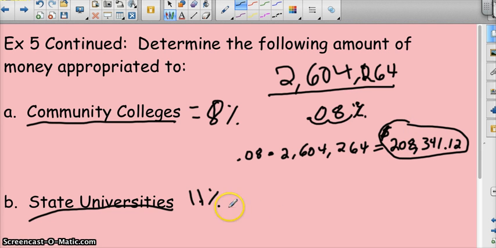Same thing on state universities. I will convert the 11% to a decimal by moving the decimal point 2 places to the left and getting rid of the percentage sign. That is 0.11. And if I want to know what 11% of the total is, I multiply that 0.11, or 11% as a decimal, times the total amount of money.